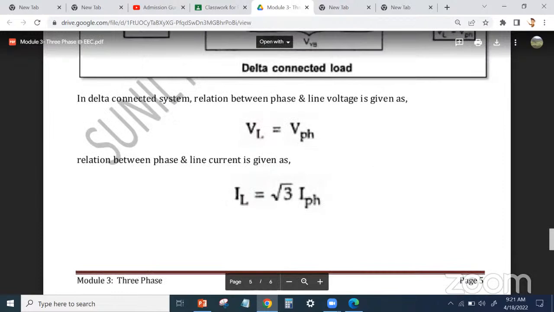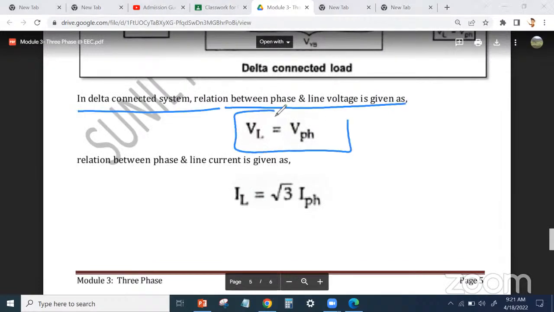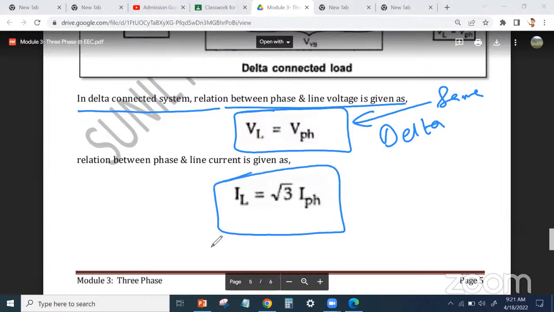Okay. What are the points? See, in delta connected system, the relation between phase and line voltages. Phase and line voltage are same in delta system. So in delta system, this phase and line voltage are same. And which one is different? Line current and phase current are different. So line current is equal to √3 times phase current. Okay? It's very important. So this is the basic difference between the line voltage, phase voltage, and line current and phase current. So line current and phase current, there is a difference of √3.